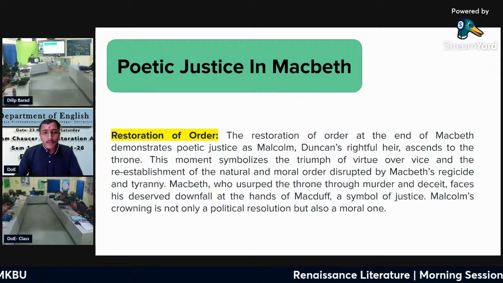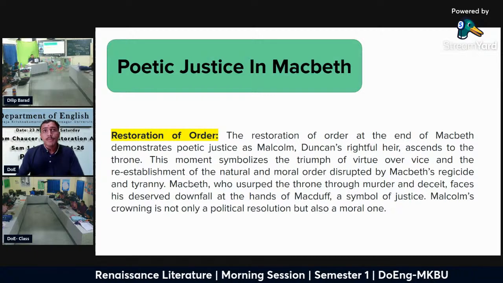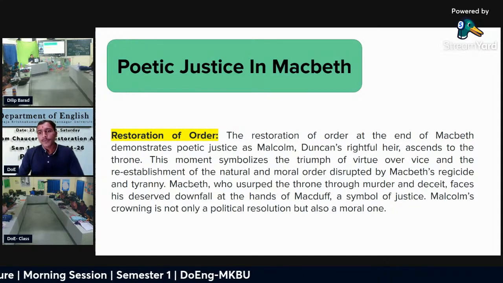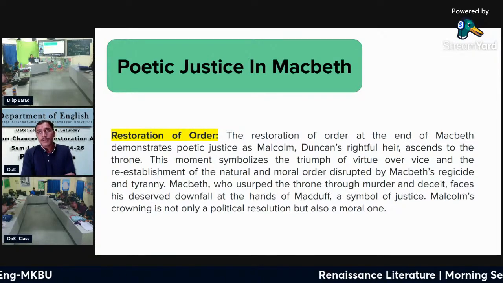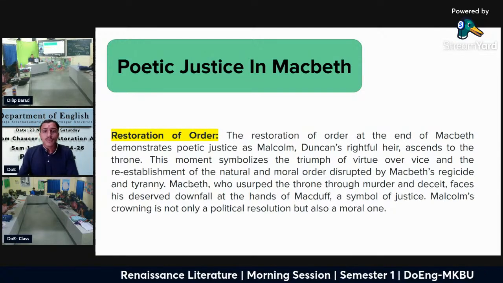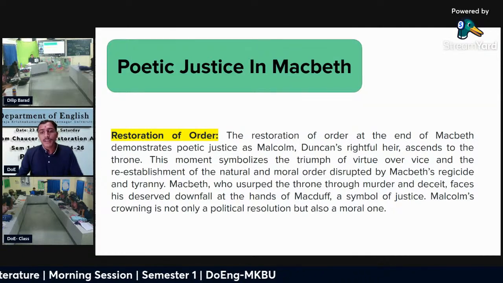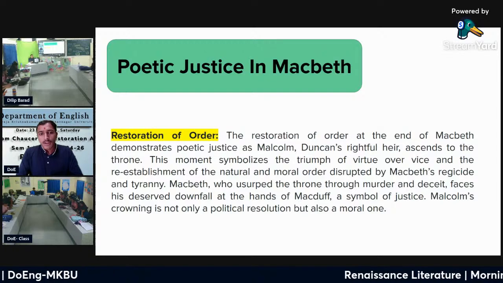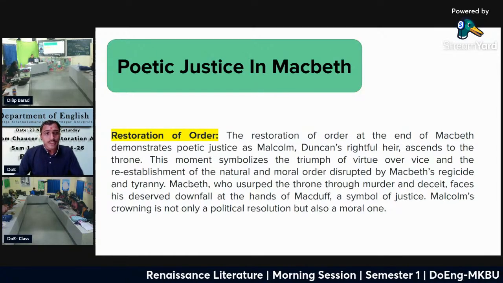Here we also see the poetic justice. Macbeth killed King Duncan and he became the king. But the rightful heir is Duncan's son Malcolm. So at the end of the play, we know the bad deeds get punishment and good deeds get rewarded, and Malcolm becomes the king. So here we also see the poetic justice.